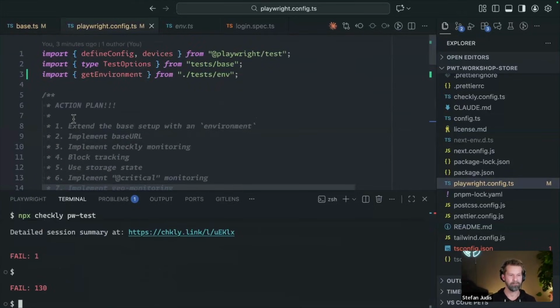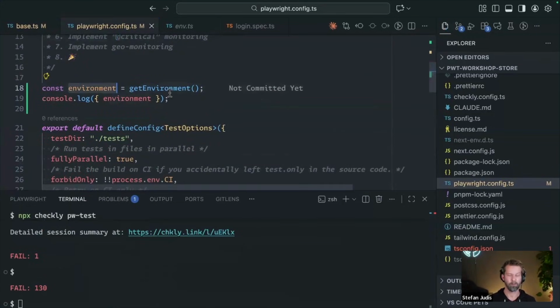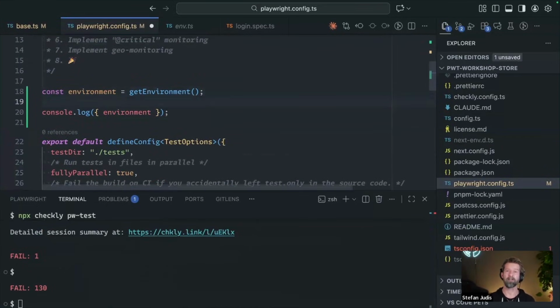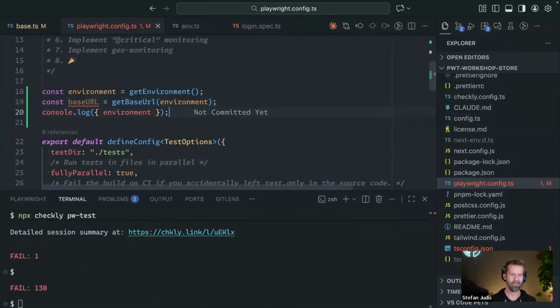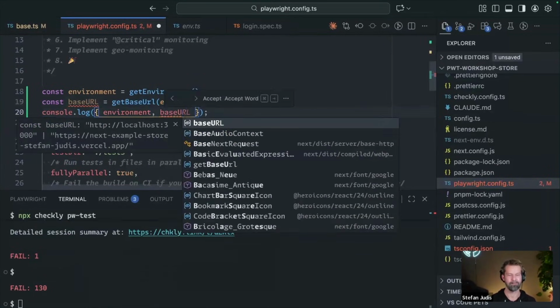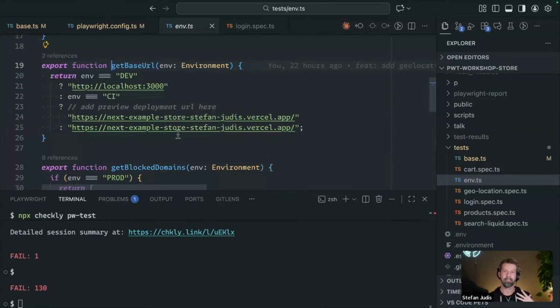So let's bring that in, but let's make a first checkmark here. Extend the base setup with an environment. Check. When we now know the environment we are running in, we can adjust, and we can also bring in our own base URLs. You might discover the pattern that I'm following here. So when I go with getBaseURL, we can give it the environment, and let's also log that out here, base URL. And what is that one doing? This is pretty much checking the environment and then evaluating where this test suite should run against.